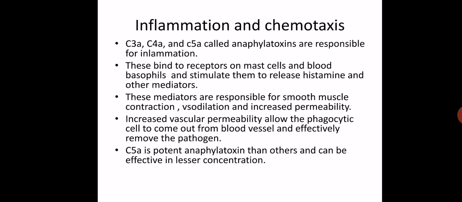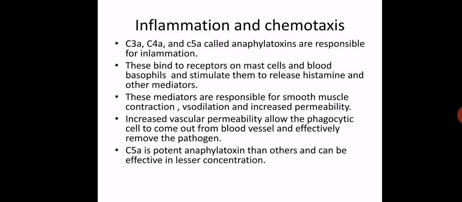Whenever the permeability increases, that results in inflammation. Due to the increase in permeability, there is phagocytic cell activity, and blood vessels get swollen, and effectively they remove the pathogen. So due to increasing phagocytic activity, due to inflammation, there is removal of the pathogen from the body. So it means that indirectly the complement activation helps in removing the pathogen. That is one type of major effect or consequence.